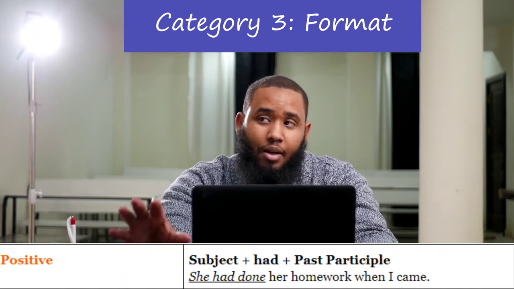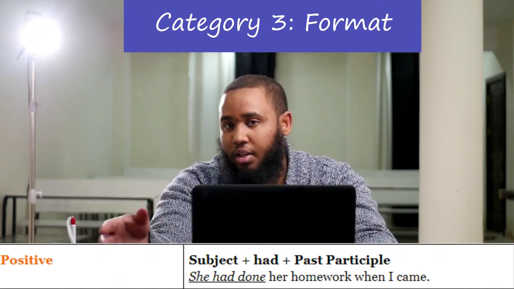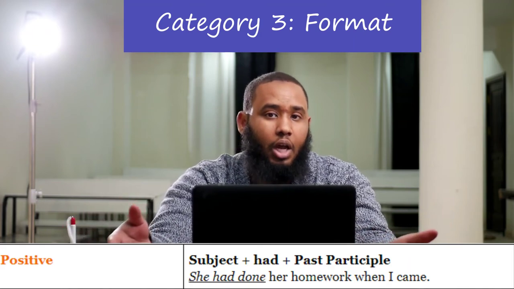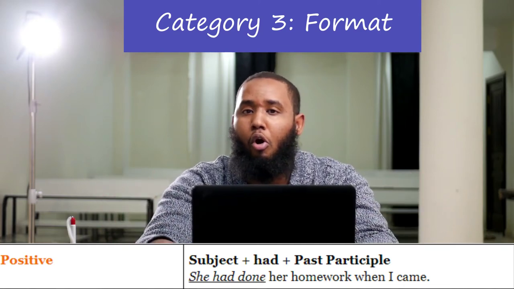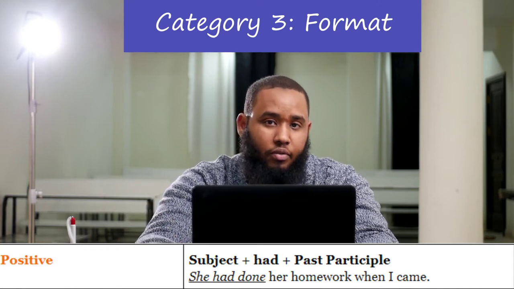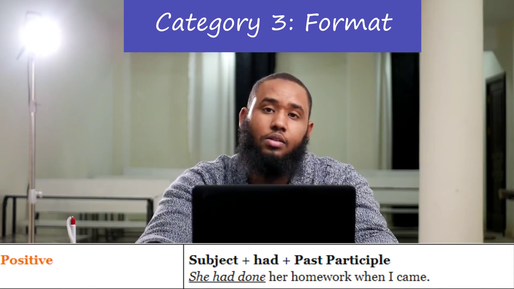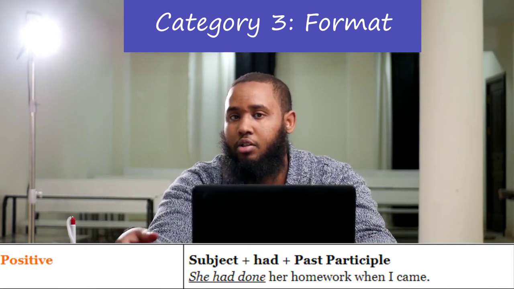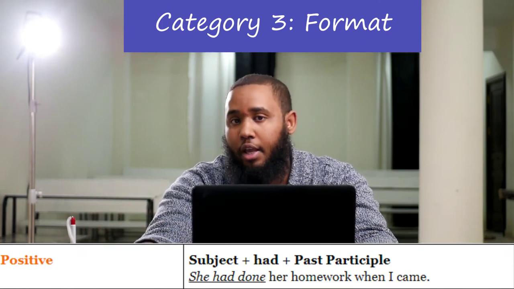She had done her homework when I came. The formula, subject, had, past verb. She is the subject. Had is had. The past verb, done. She had done. That's it. That's the whole formula. She had done her homework when I came. So every single positive sentence in the past perfect tense, it will follow this formula. Subject plus had plus past tense verb. She had done her homework when I came.